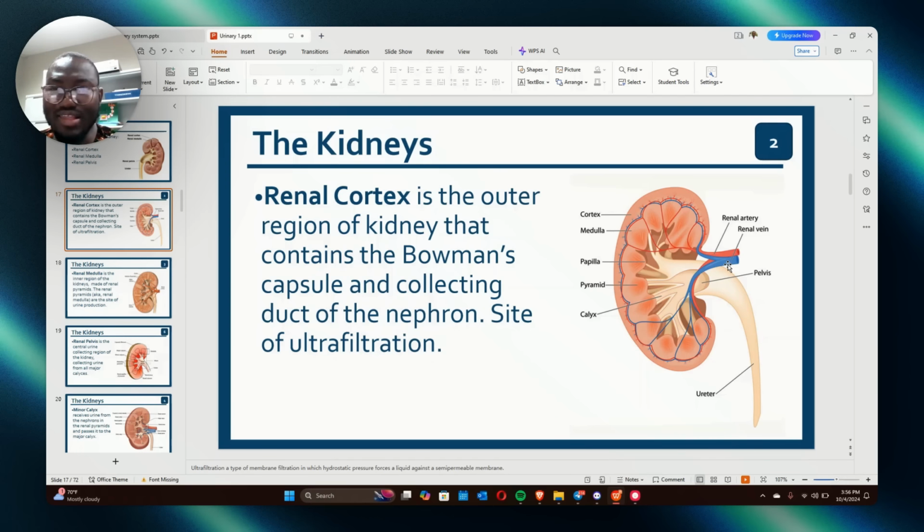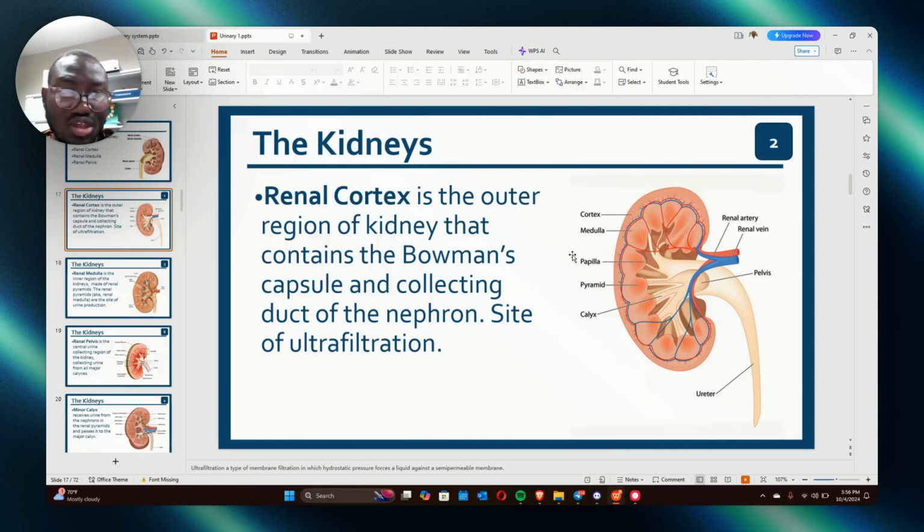You understand? Sometimes they may ask you afferent, efferent. How does the transition occur? This is where it occurs. It occurs where? In the glomerulus. This is the renal artery, afferent and efferent. It occurs here, in the glomerulus. Remember, it is the glomerulus that it occurs. Don't make the mistake of choosing something else.